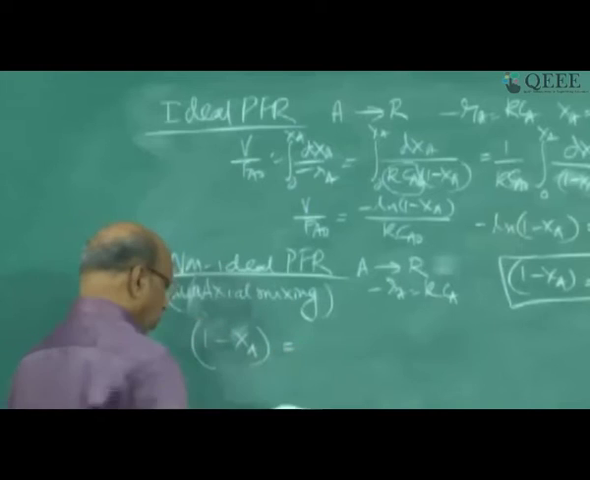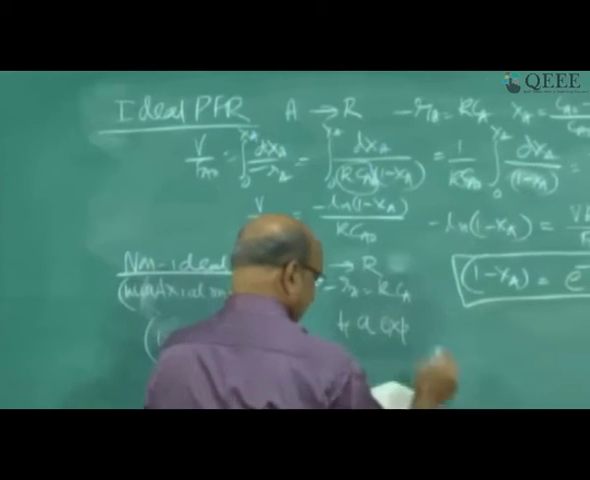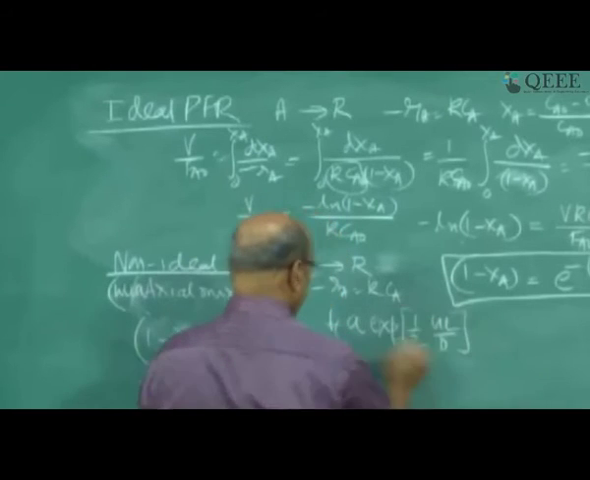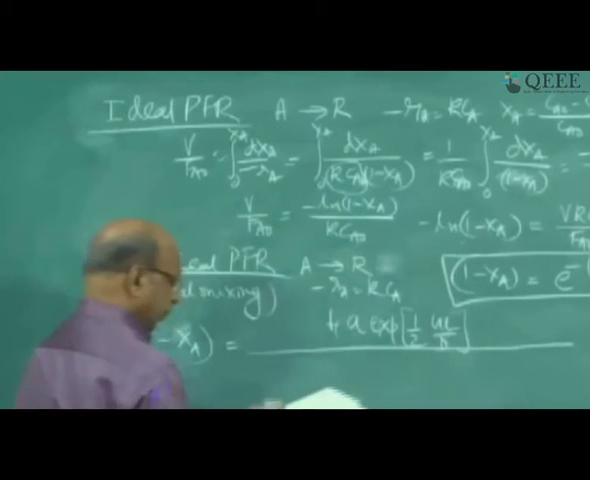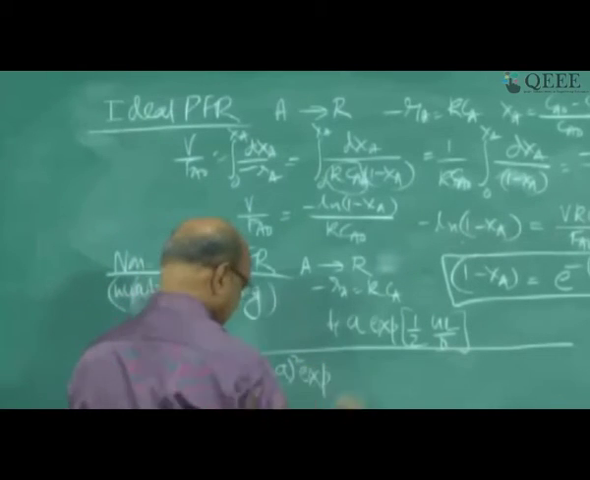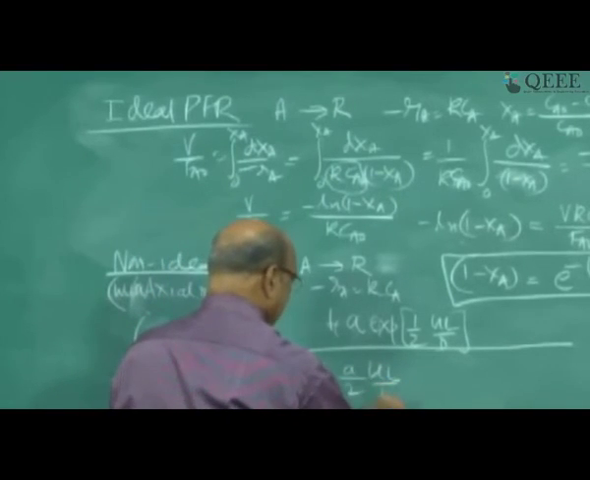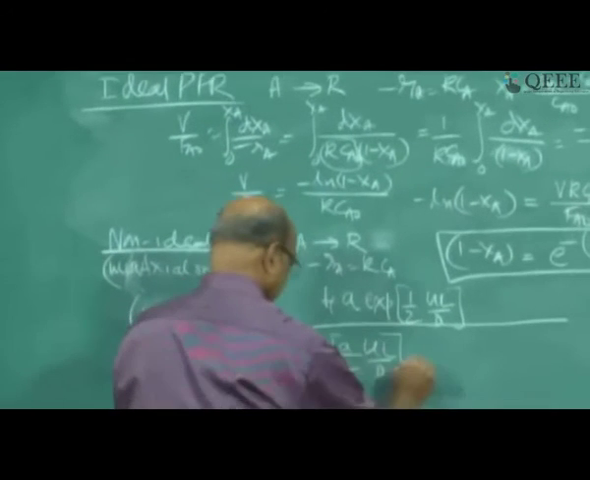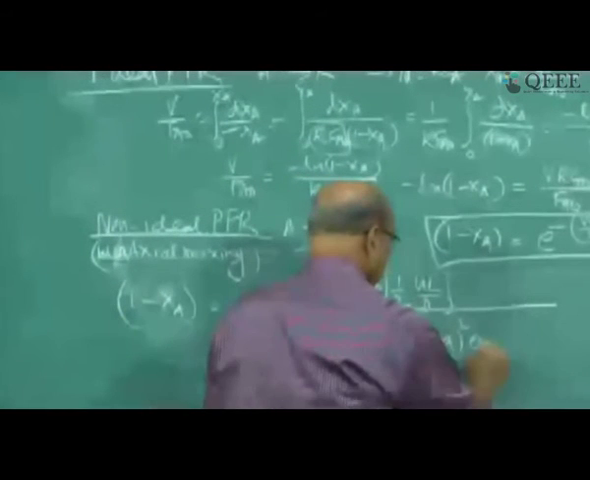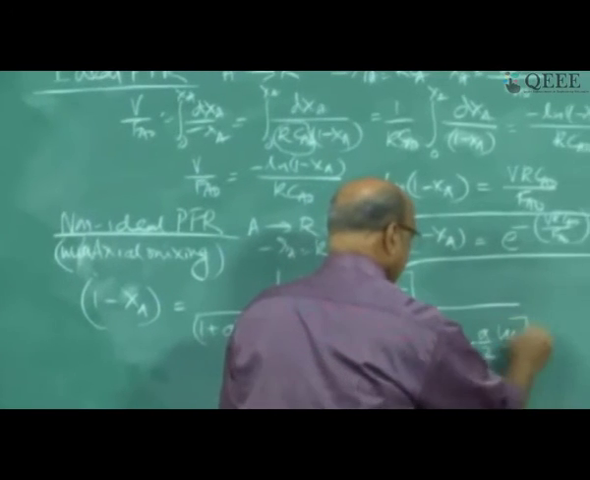1 minus Xa equal to 4A exponential half UL by D, whole thing divided by 1 plus A whole square exponential A by 2 UL by D, minus 1 minus A whole square exponential minus A by 2 UL by D.